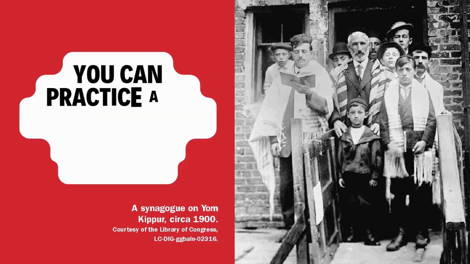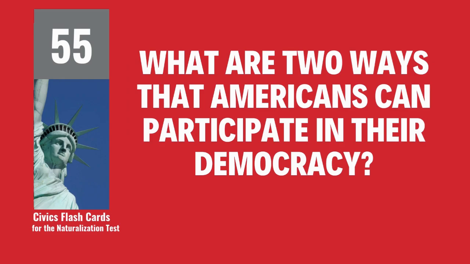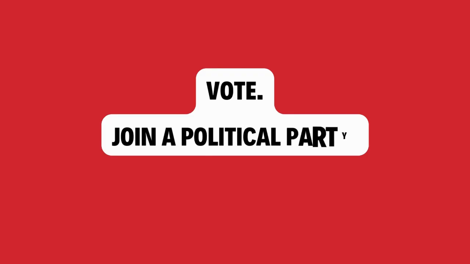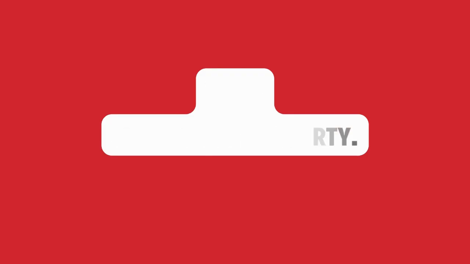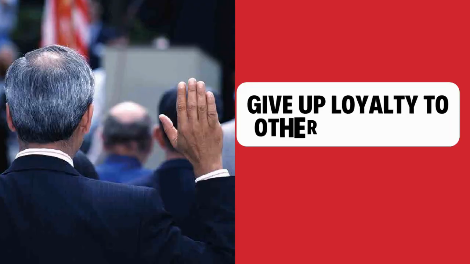You can practice any religion or not practice a religion. What are 2 ways that Americans can participate in their democracy? Vote. Join a political party. What is one promise you make when you become a United States citizen? Give up loyalty to other countries.